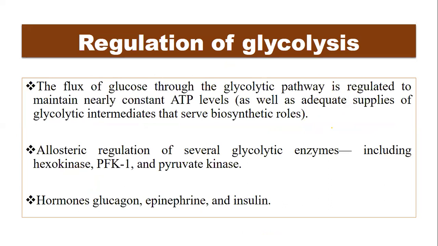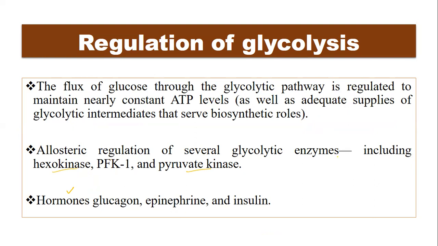Okay, now the last point is the regulation of glycolysis. As I have discussed in my first lecture, the major regulatory enzyme of glycolysis is PFK1. But in addition to the allosteric regulation, there is hormonal regulation as well. The enzymes hexokinase, PFK1, and pyruvate kinase are subjected to allosteric regulation.